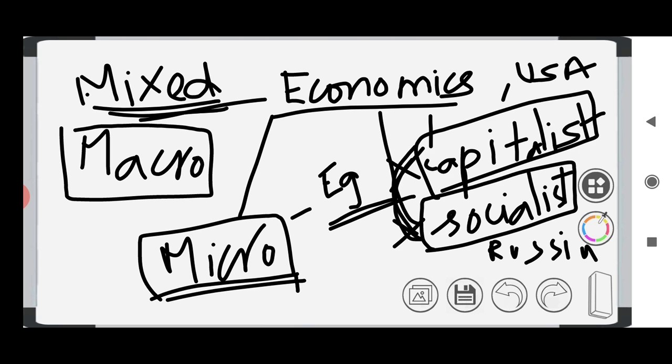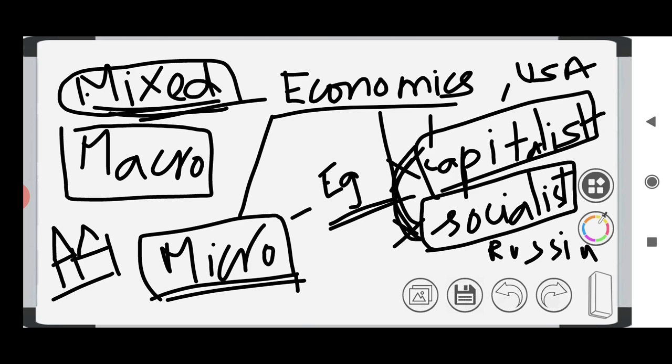Say we are going in a bus. We have both private buses as well as public buses. We have both private hospitals as well as public hospitals, right? Many facilities are available on both the private side and the public side. Say we have colleges: we have both private colleges and public colleges. So our economy is a mixed economy in which the government sector as well as the private sector exist side by side. That is a mixed economy.